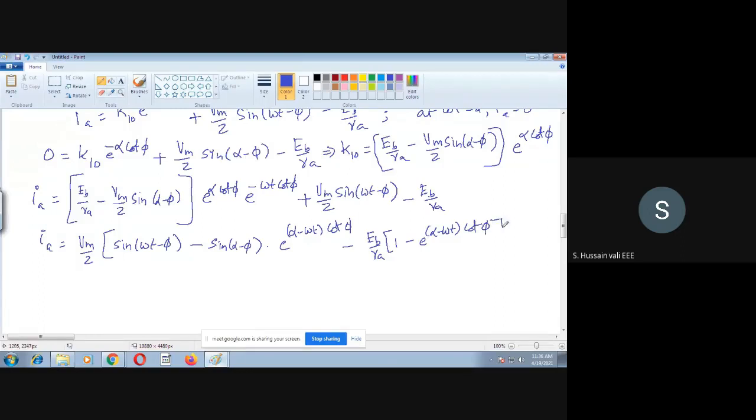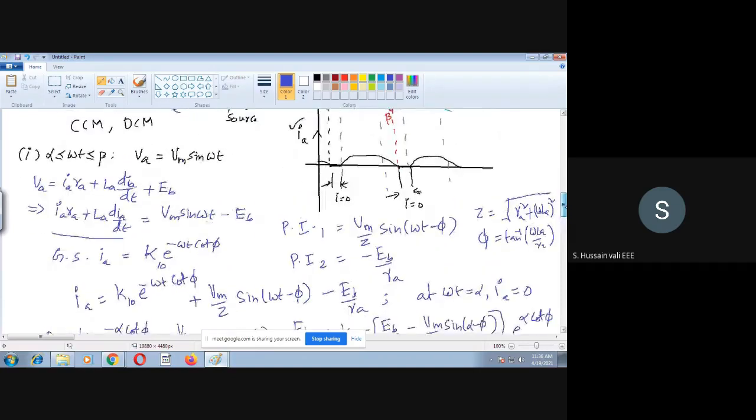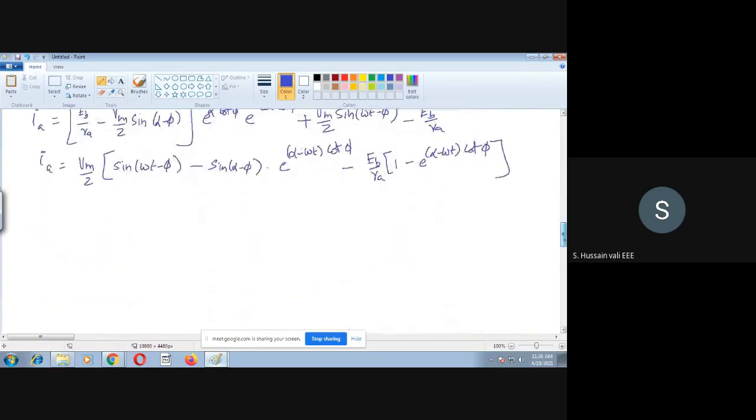So this is the expression of current for the interval number 1. Remember, it is for interval number 1. Now we will go to interval number 2.